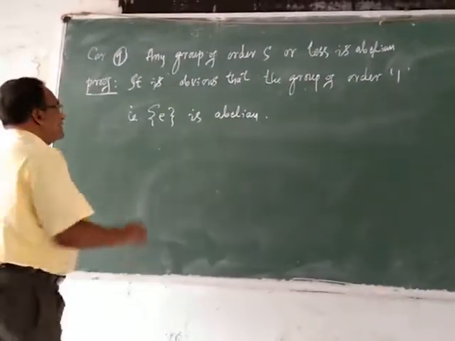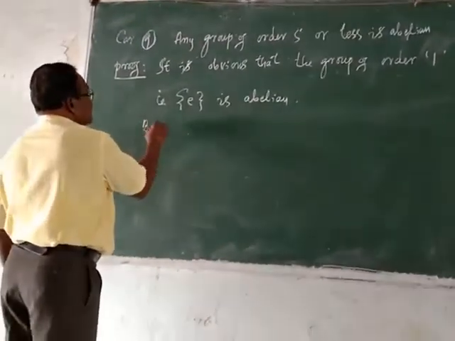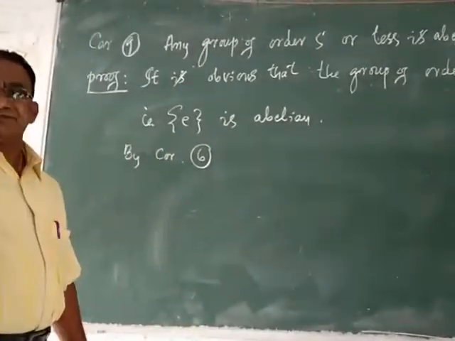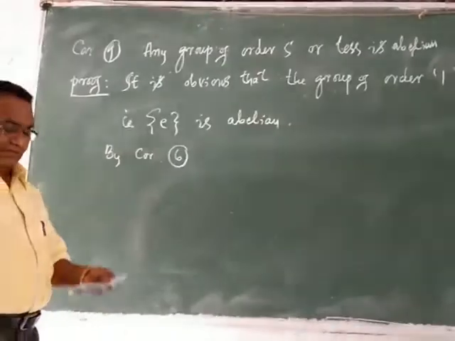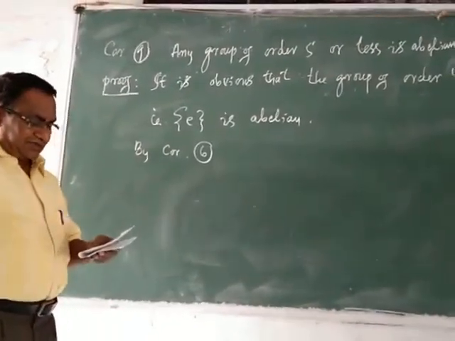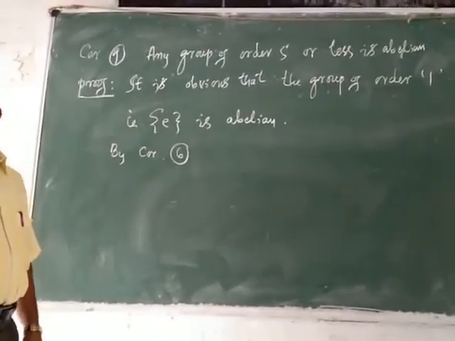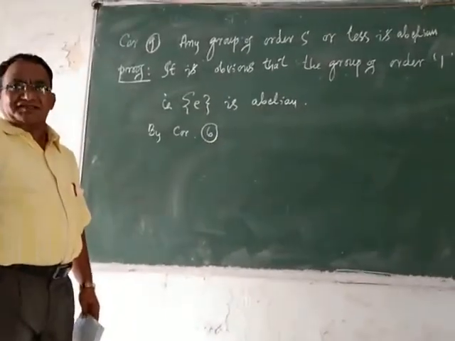And by corollary 6, what does corollary 6 say?